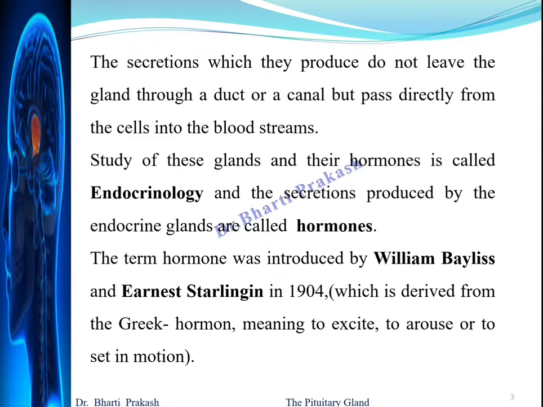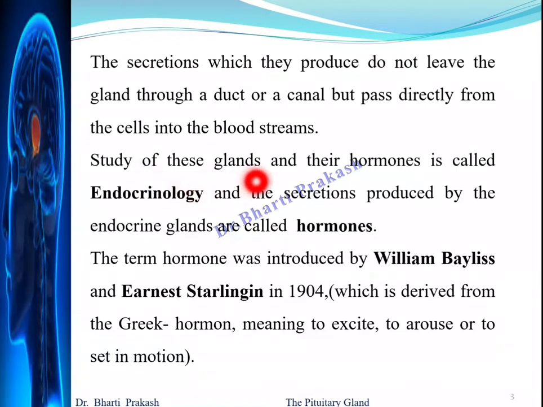These glands do not have ducts, in other words, to carry their product to a surface. They are called the ductless glands. The hormones are secreted directly into the blood and then carried throughout the body, where they influence only those cells that have receptor sites for the hormones.